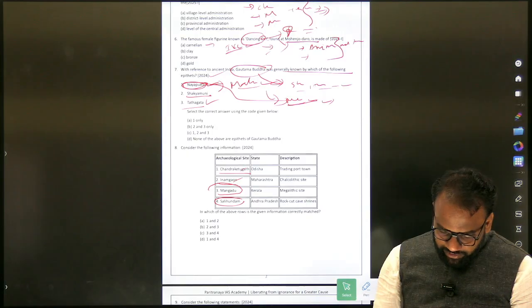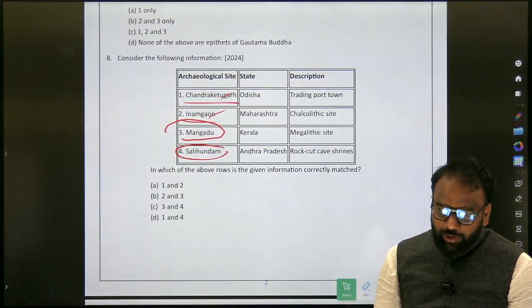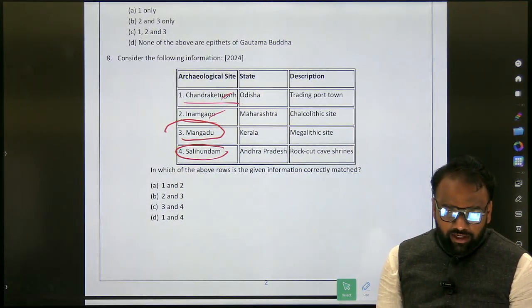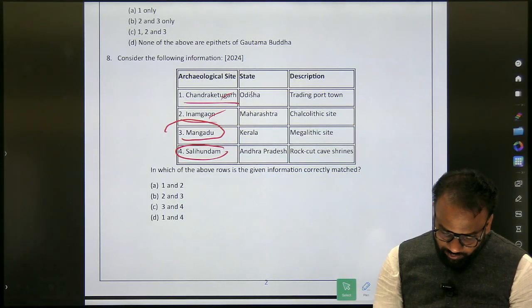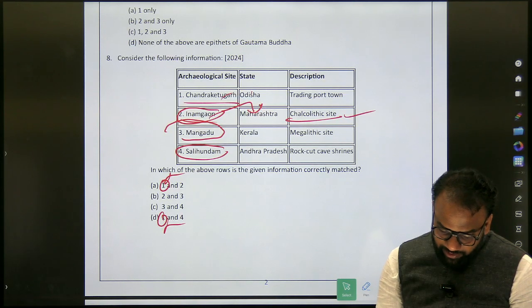Okay, anyhow, first we shall try to solve this question. Chandraketugarh is located in Odisha. What we have seen is West Bengal, so the first option is wrong. Next, Inamgaon, Maharashtra, it is correct. But we are not sure whether it is a Chalcolithic site or not.